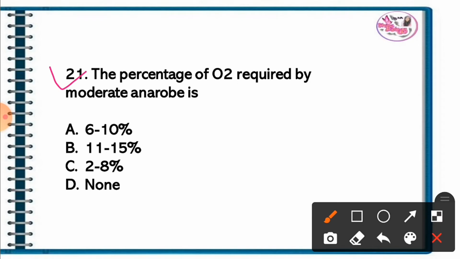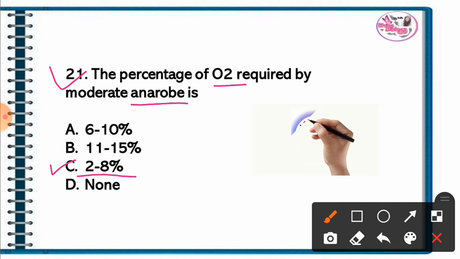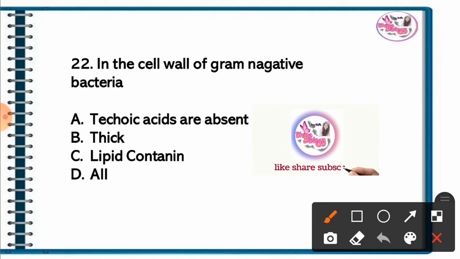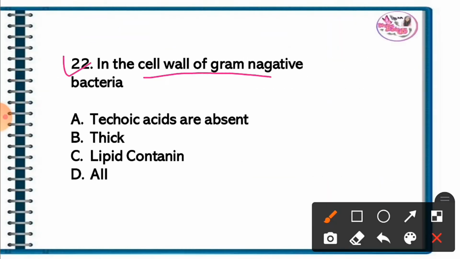Question 21. The percentage of CO2 required by a microaerophile is. The correct answer is option C. 2 to 8% is required. Question 22. In the cell wall of gram-negative bacteria, the correct answer is option A. Teichoic acids are absent in gram-negative bacteria.